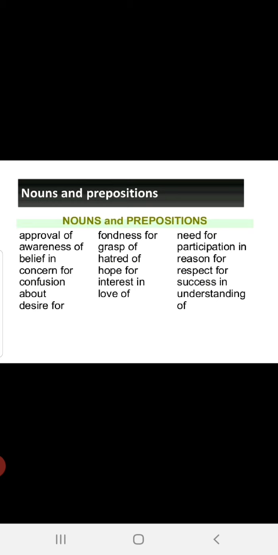Nouns and prepositions. See, some examples are given which will accompany what? These are some nouns and prepositions. Please consider it. Approval of, awareness of, belief in, concern for, confusion about, desire for, fondness for, grasp of. See children, now in previous slides you have learned this. You should clarify or classify why it is used. It is a feeling, it is a noun, or why this preposition is used. Hatred of, feeling, right? Interested in, love of, need for, participation in, reason for, respect for, success in, understanding of.